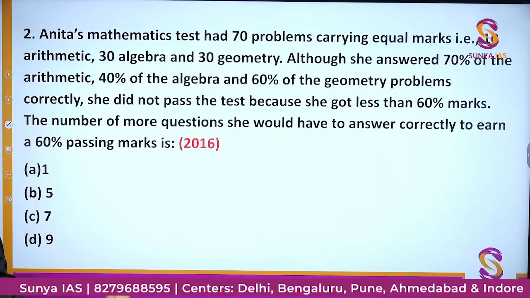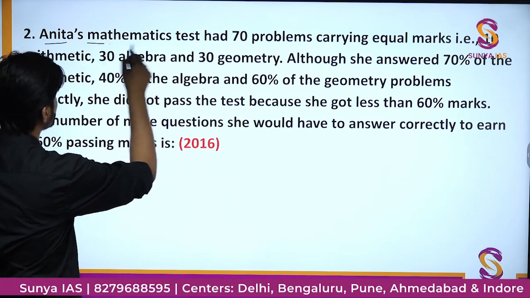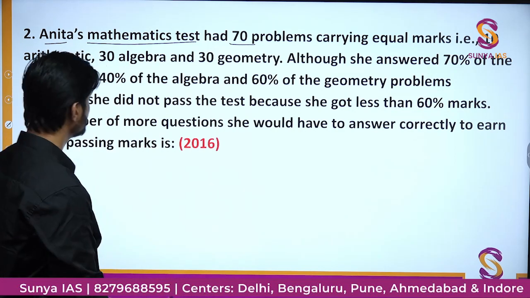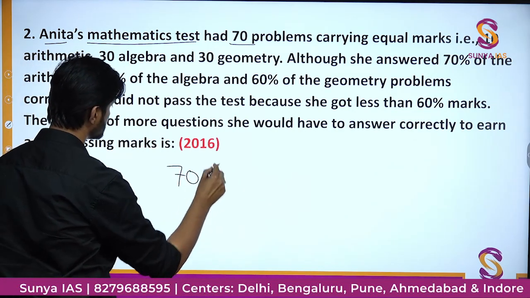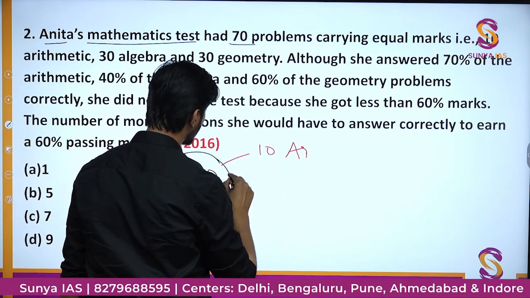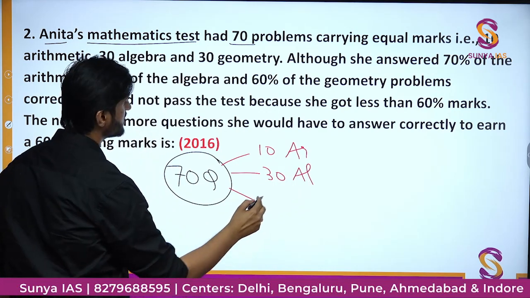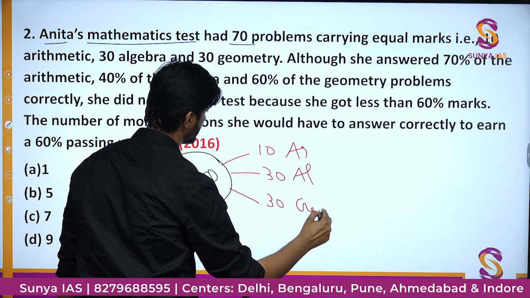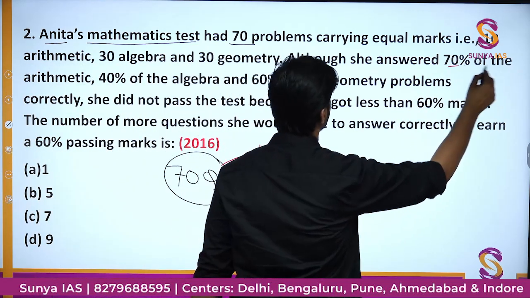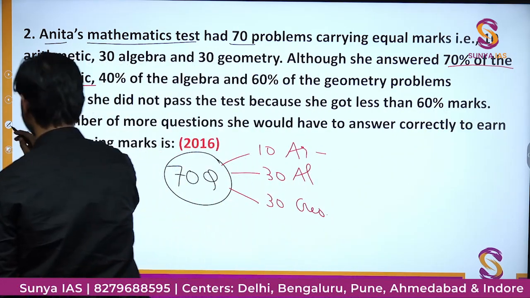So we have this question number 2. There is a girl named Anita, and in her mathematics test there were 70 problems, each carrying equal marks. Out of the 70 questions, 10 were from arithmetic, let's write AR, 30 were from algebra, let's write AL, and 30 were from geometry, let's call it Geo.